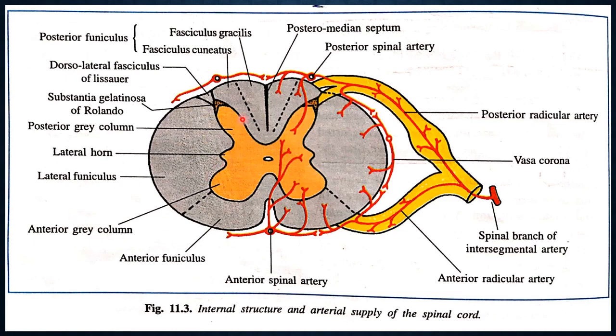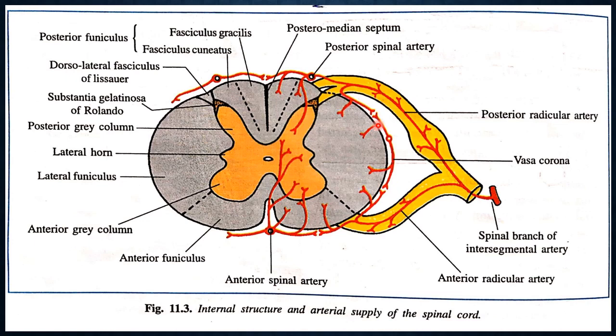You see the posterior spinal artery and the anterior spinal artery. This is the anterior radicular artery from the transverse cervical artery, and the anterior radicular artery from the ascending cervical artery. This anastomosis is at the precapillary level, in between the pial plexus. So this is basically the vasa corona. All the cord is supplied by the vasa corona.